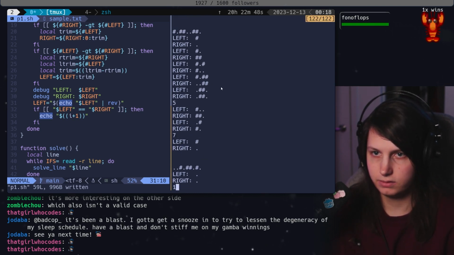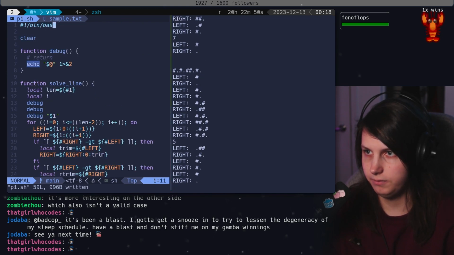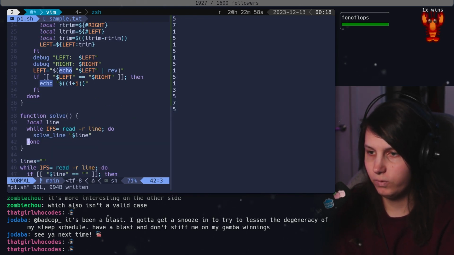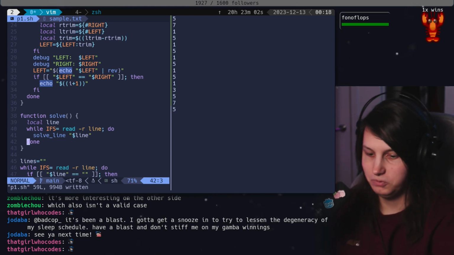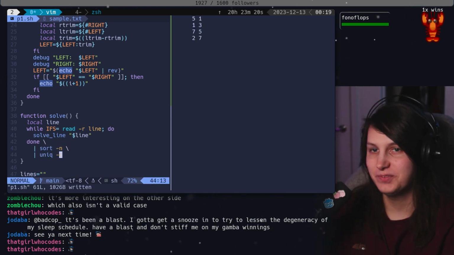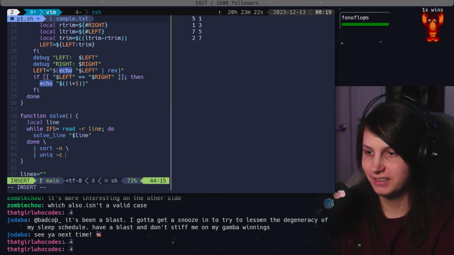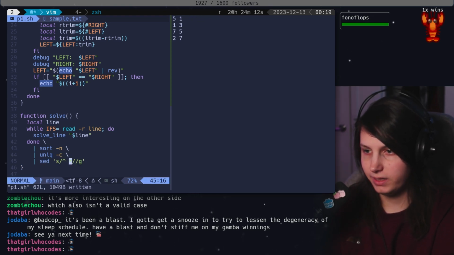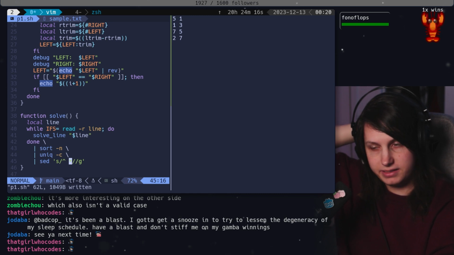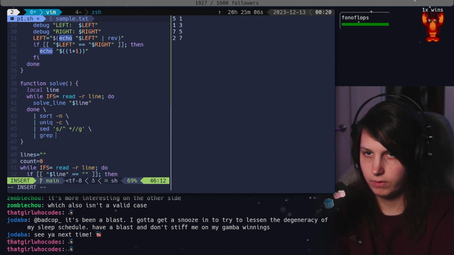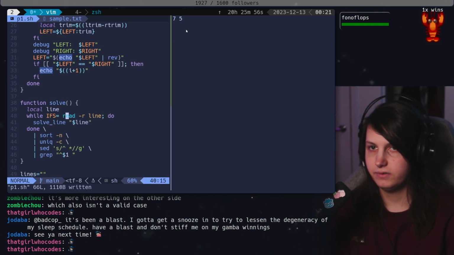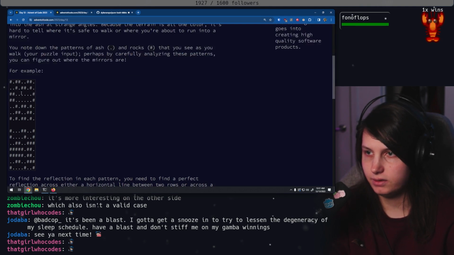Yeah, 5 is consistent across the board. Great. So you might be wondering, what are we going to do with all of these numbers? Well, we're going to count them. Listen, I know you're skeptical right now. What we're going to do is we're going to find the one that equals the number of lines that we have. Grep 1 space. This is going to give us any lines that are the horizontal mirror.